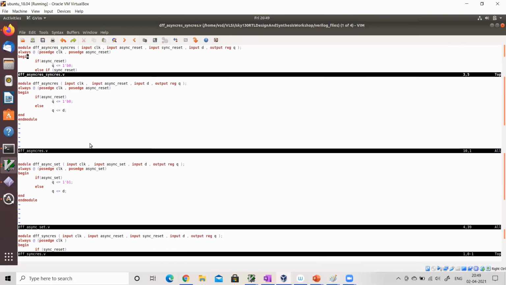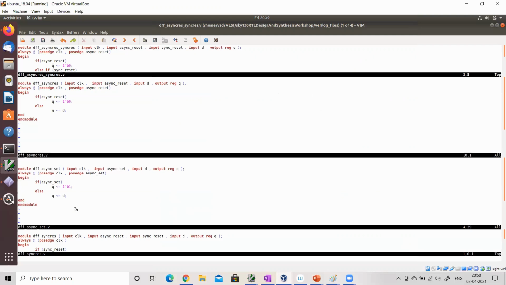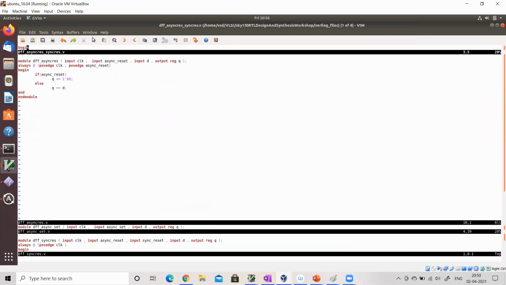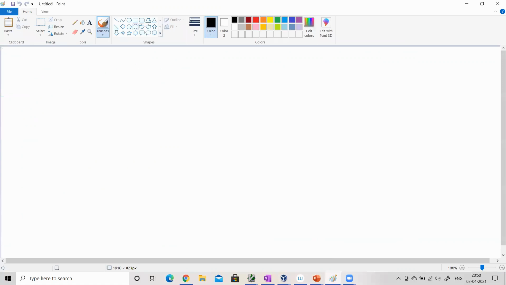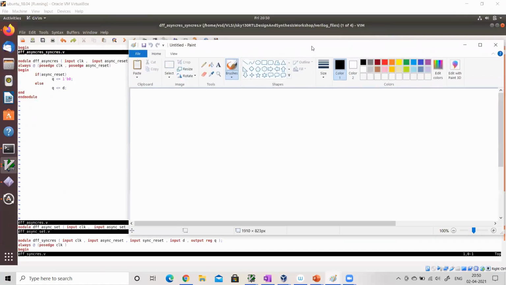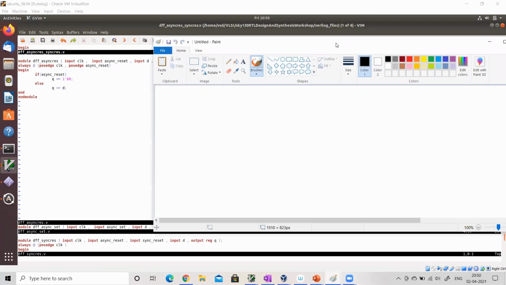So the first circuit I'm going to see is a flop with an asynchronous reset. If you see here, this is the code for a flop. Always at posedge clock signifies a posedge flop.